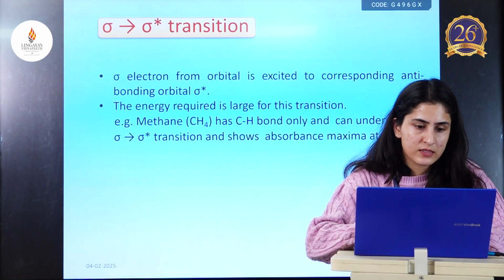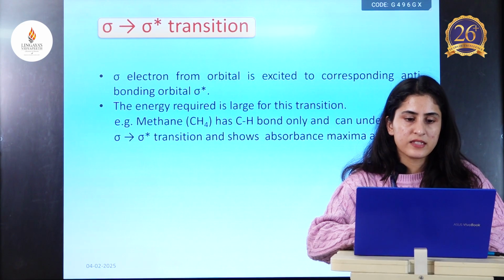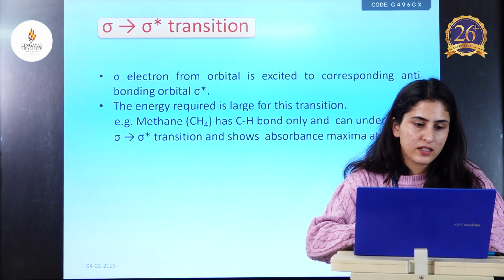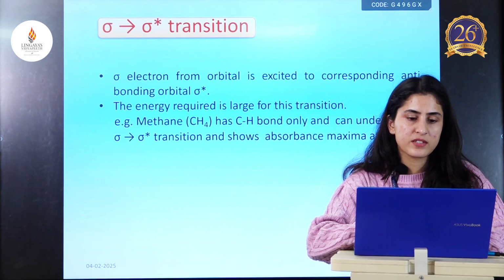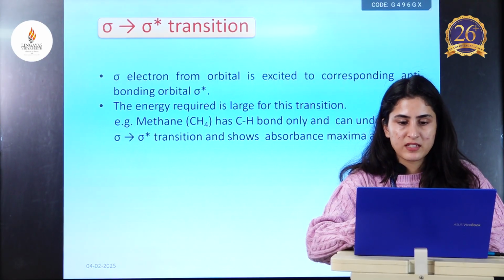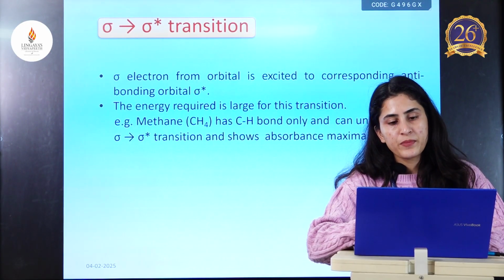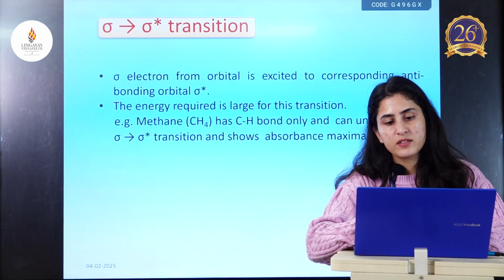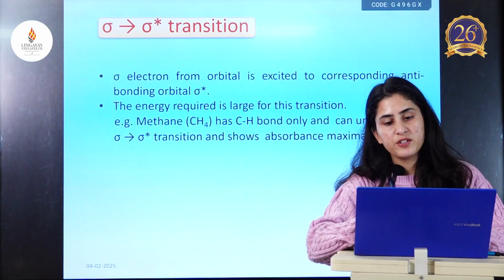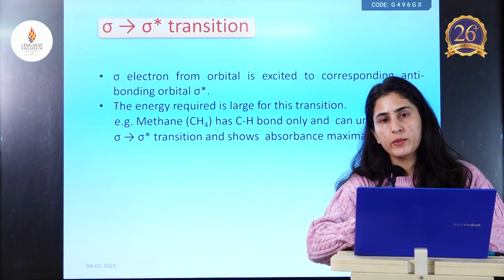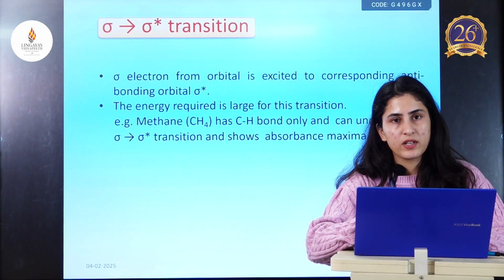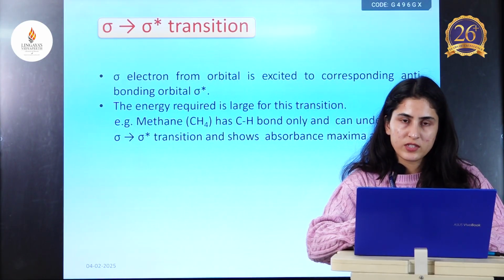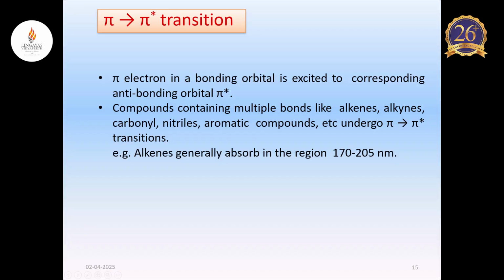An example of this is methane, which has only CH bonds and can undergo sigma to sigma star transition and shows an absorbance maximum at 125 nanometers. 125 nanometers is not a wavelength that comes under the UV visible region, which is 200 to 800 nanometers. So this particular type of transition is not seen in UV visible spectroscopy.